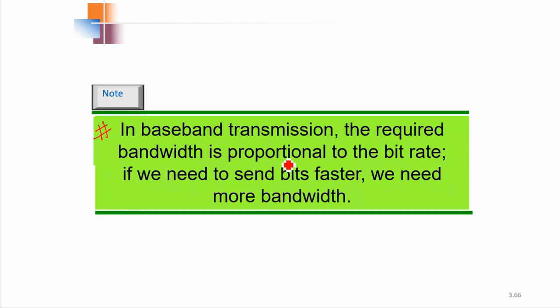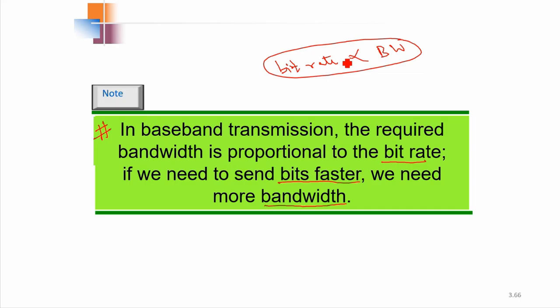If we want to send the data at a faster rate, then we should have higher bandwidth. If we have higher bandwidth, we will be able to send more bits per second, so the bit rate will be high. Bit rate is basically proportional to bandwidth. So if we want a higher bit rate, we should have higher bandwidth.